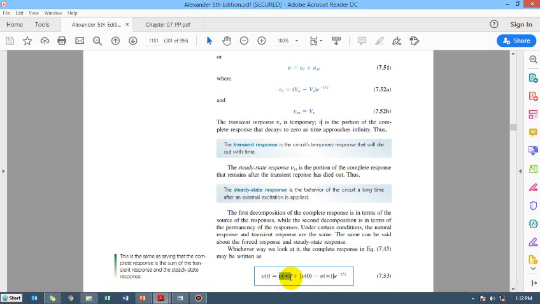This is the steady state response, V infinite, and Vs is the infinite. After settling down, Vs is going to be the final voltage of the capacitor. That's why we have said it as V infinite, and this V naught is the voltage of the capacitor at time t equal to 0.